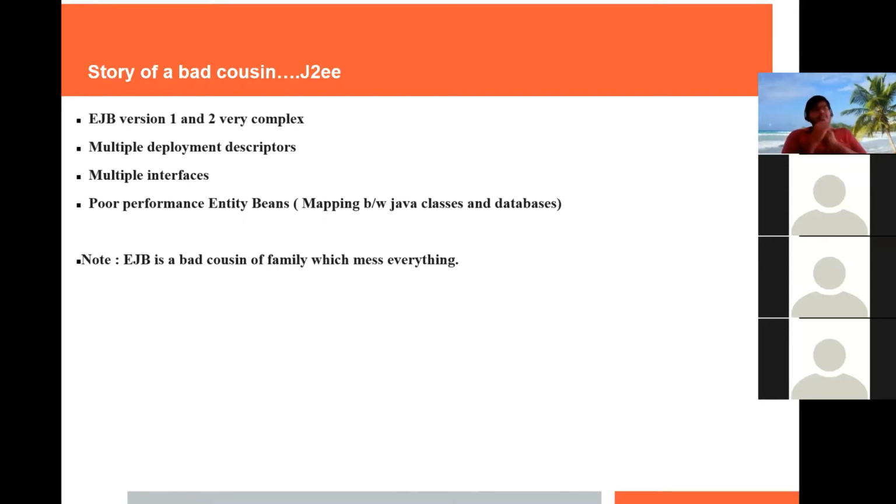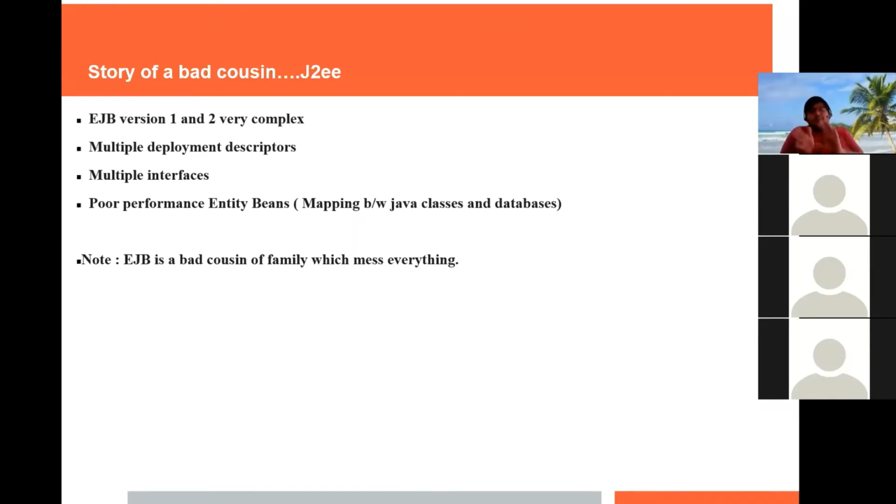Entity beans are the classes which define the mapping between our Java classes and our databases. Mostly they are used in ORM tools like Hibernate, where we define the entity beans. I hope you have seen files where we have mentioned @Entity or those kinds of annotations.